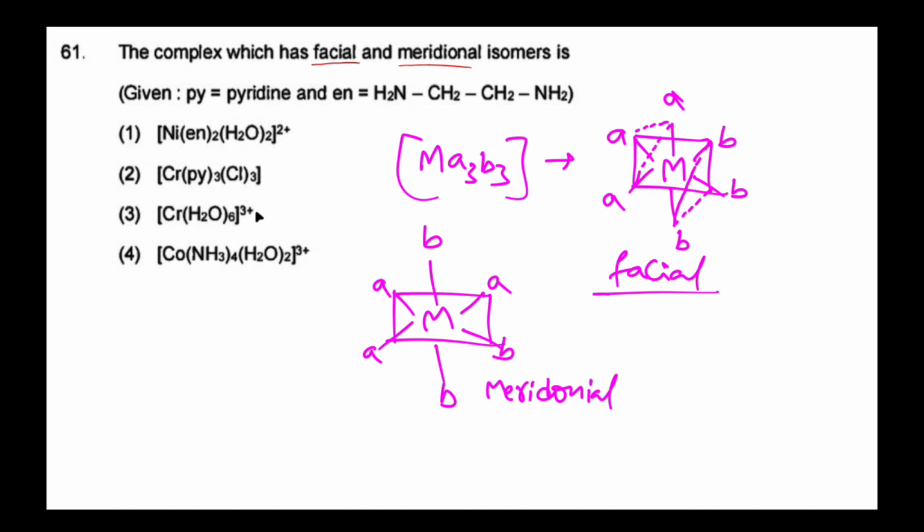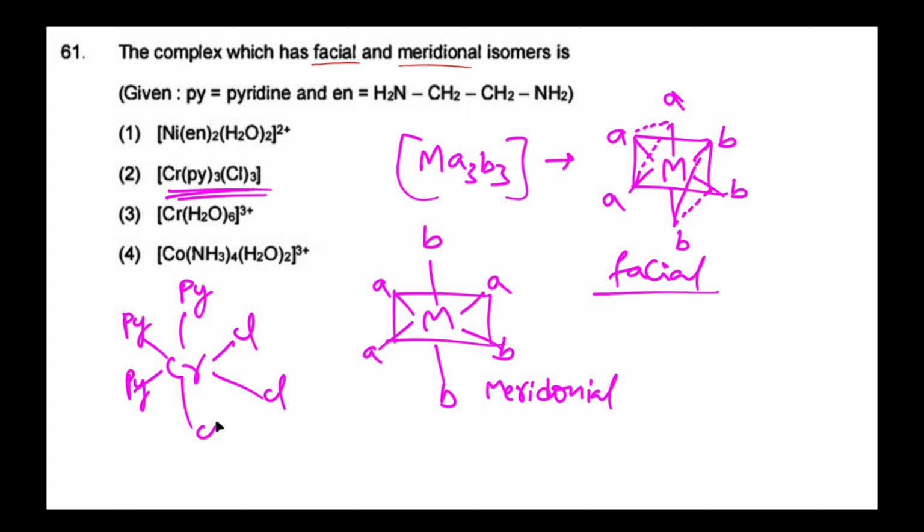So out of the four options, chromium with pyridine thrice and Cl3 is an Ma3b3 type molecule: Cr, pyridine, pyridine, and chlorine. The pyridines are all present in one face, and the chlorine atoms are also present in one face.